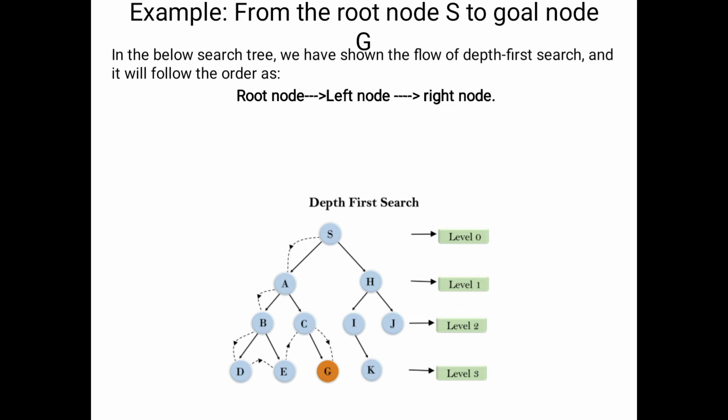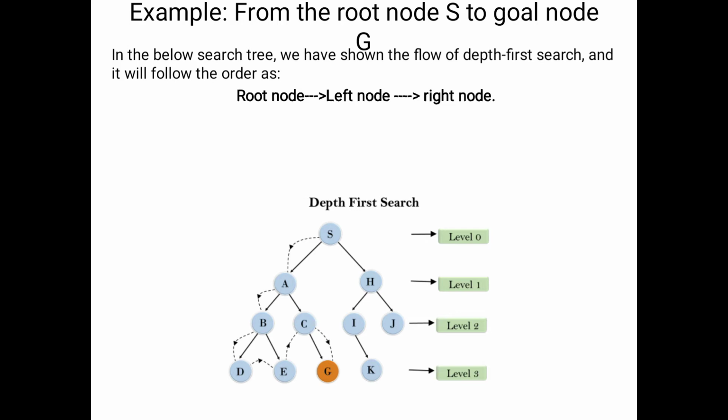What is the left node of capital S? Capital A, because here we consider only one path and follow that path up to the greatest depth. So here we consider S to capital A. Please observe the dotted lines and the arrows, how we move from S to capital A. Now we consider the root node as capital A. What is the capital A left node?